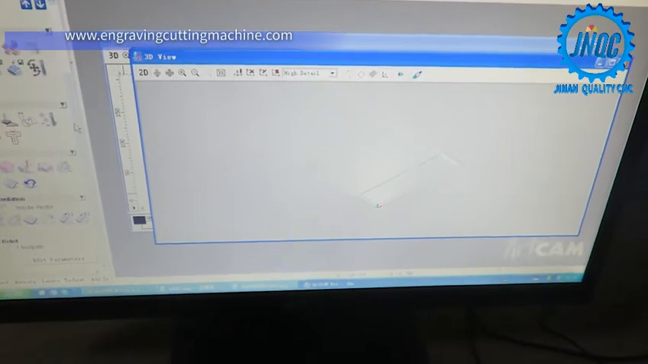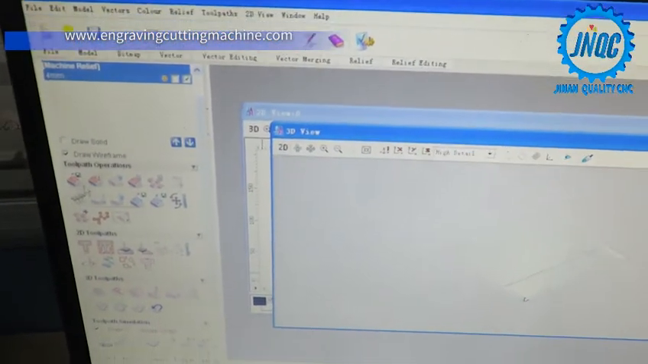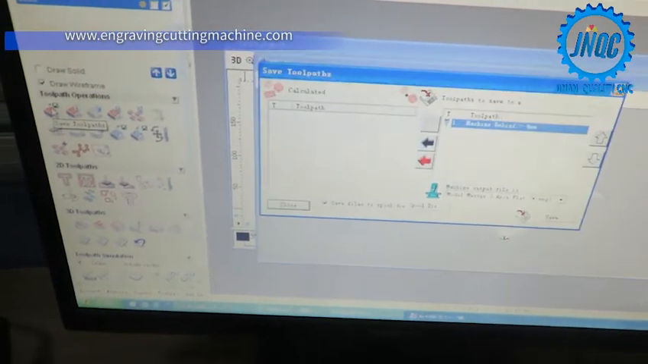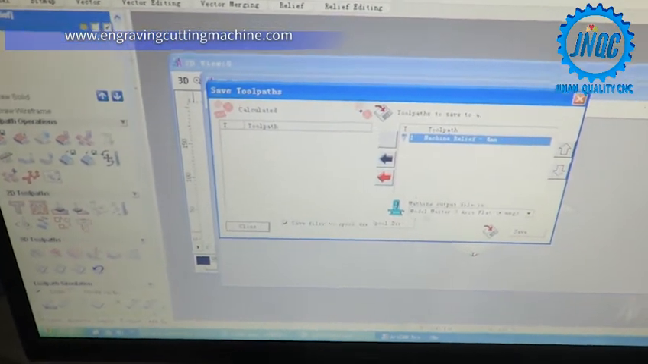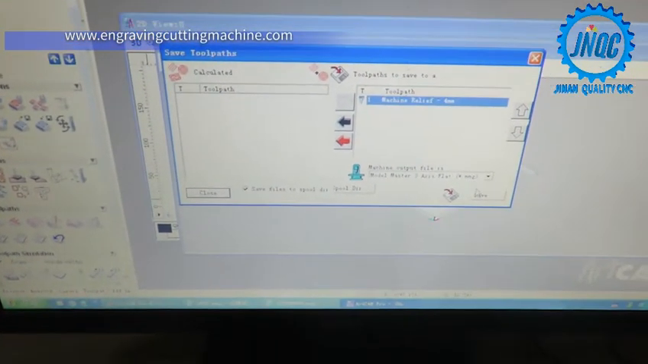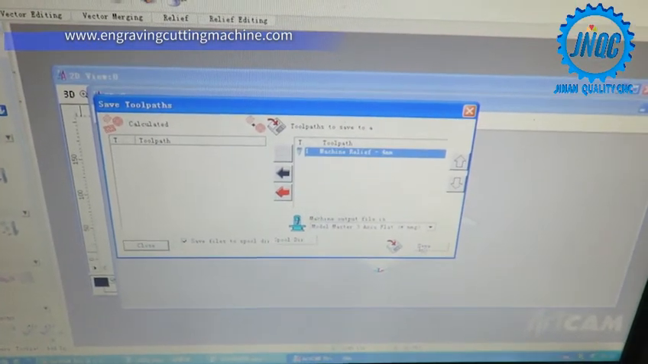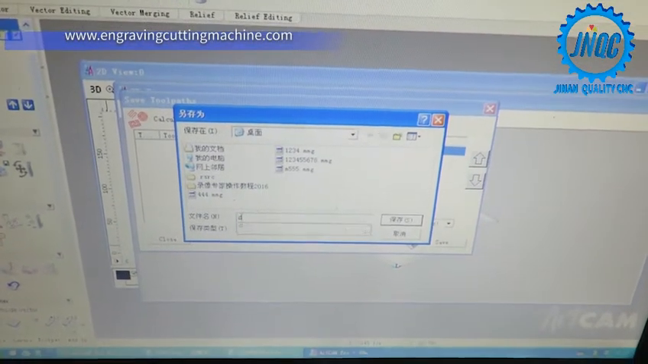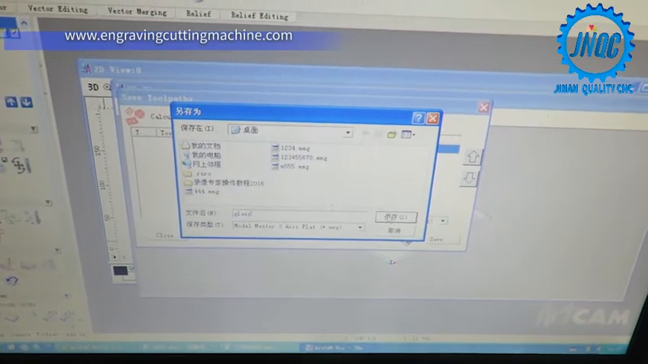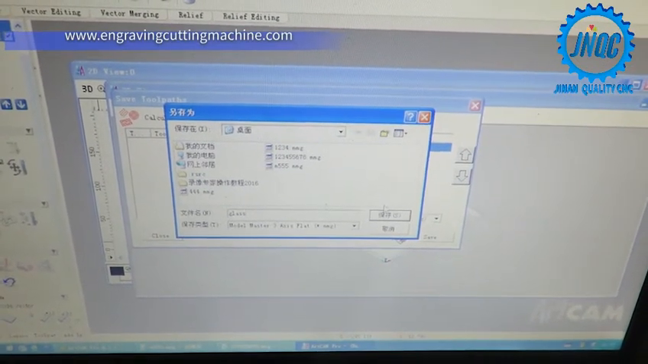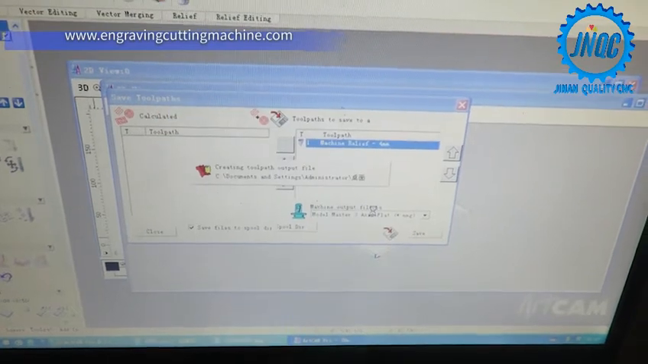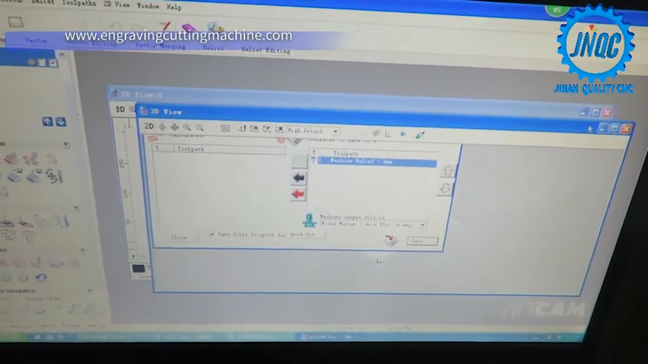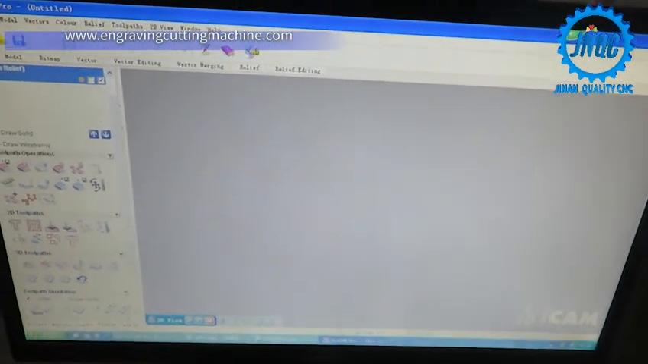Just to try and receive it. Toolpath 是吧？对，save it. Remember this one. Yes. You can save it. Glass. On the desktop. Save it. OK. 然后 we close it. Minimize. Minus.